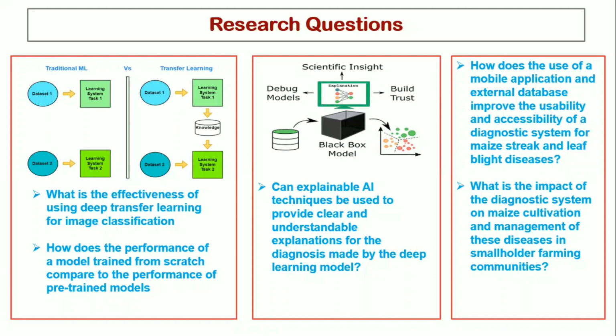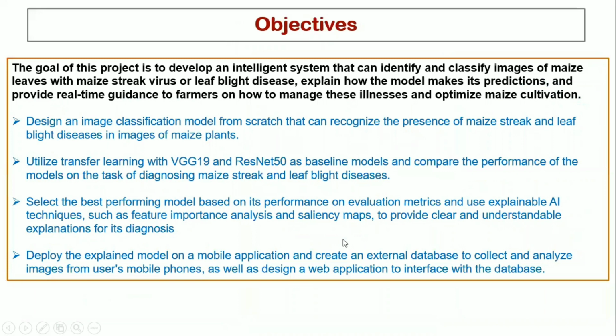We need to know the effectiveness of deep transfer learning for image classification. We need to know how a model trained from scratch performs compared to a pre-trained one. We need to know whether explainable AI can be used to provide a clear and understandable explanation for the diagnosis of these diseases. We also need to know how a mobile application and an external database can improve the usability and accessibility of this diagnosis system, and the impact of the diagnosis system on the cultivation and management of these diseases.